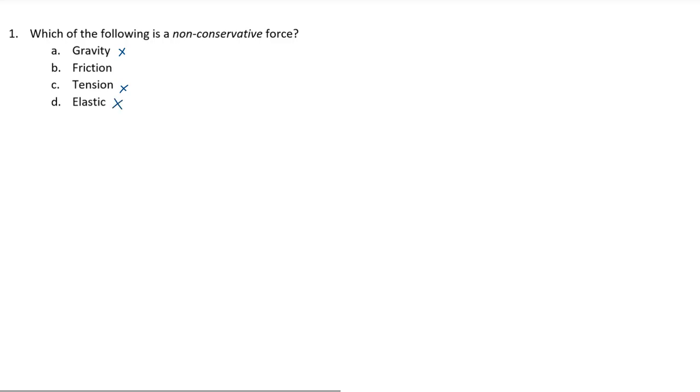Stretching a spring can cause heat to be created, and that is indeed a loss of energy from the system, but that heat is not related to the actual elastic force. Instead, as I've emphasized many times thus far, friction is a non-conservative force. When friction acts on an object, it causes energy to be lost from that object. Energy is, if you like, leaked into the surroundings. Therefore, the correct answer is option B.